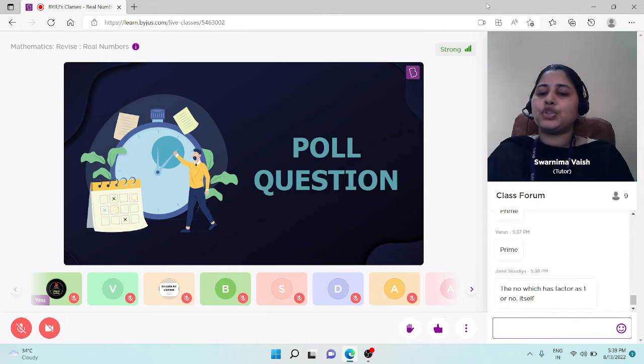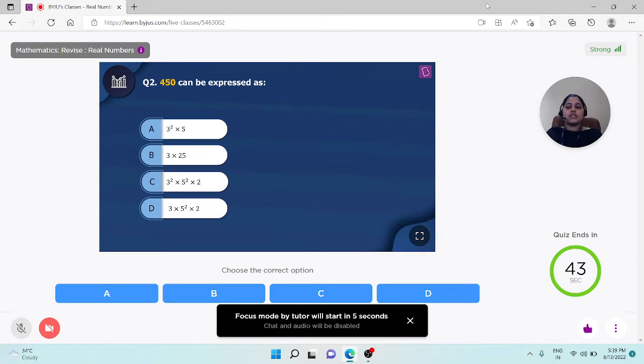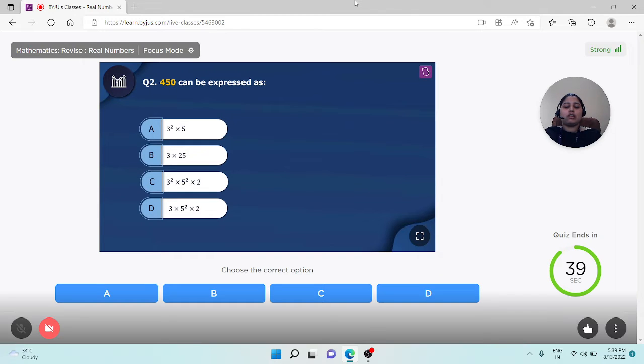So students, the question is: 450 can be expressed as 3 square into 5, 3 into 25, 3 square into 5 square into 2, or 3 into 5 square into 2. I think it is the easy one. You only have to find the prime factors of number 450.